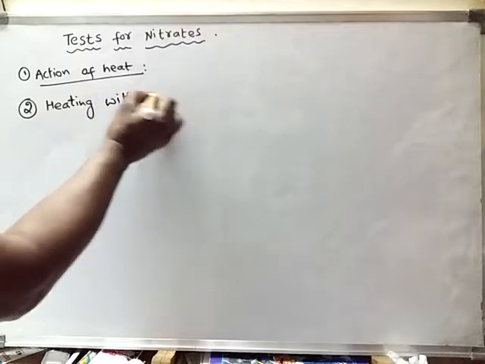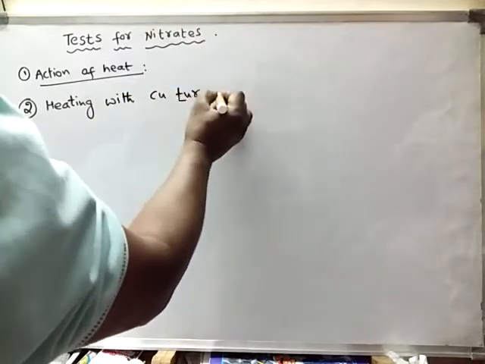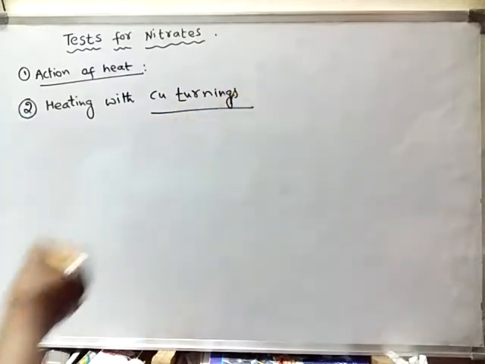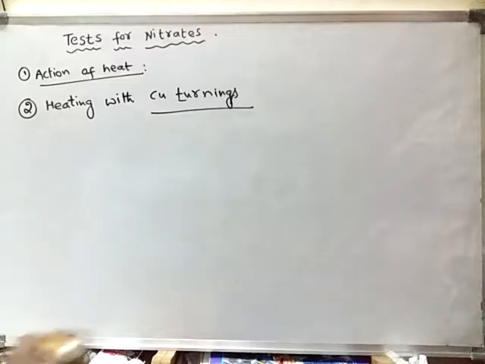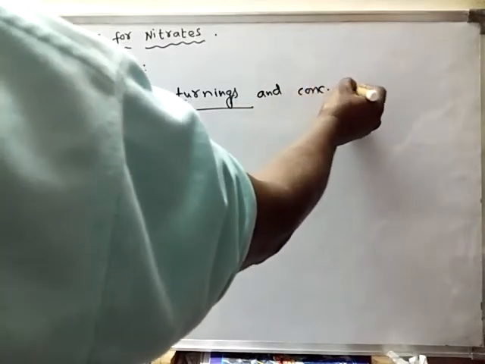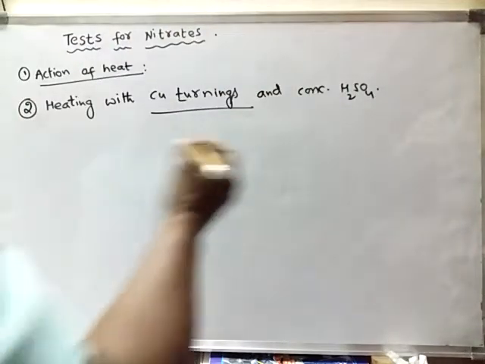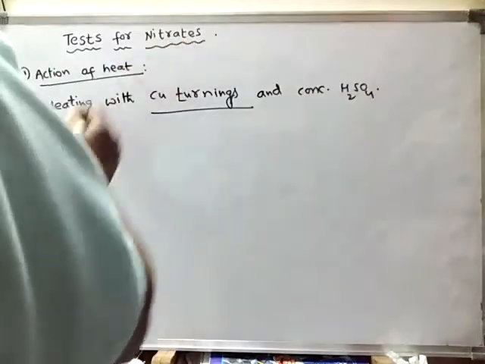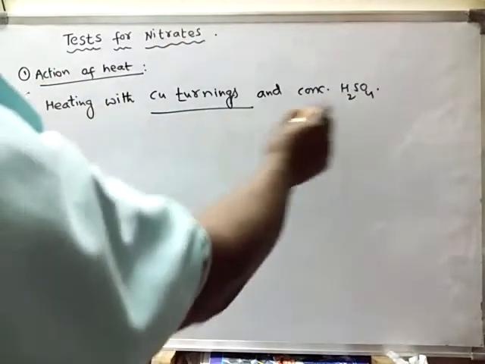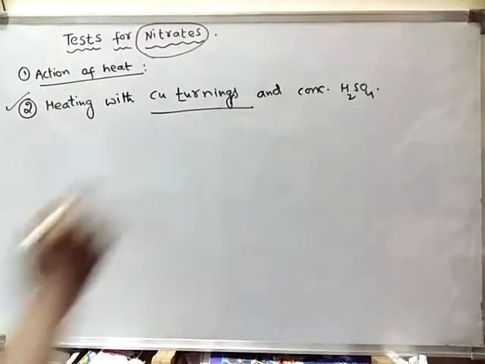Heating of that metal nitrate with copper turnings, or else copper pieces, small pieces of copper, and also concentrated sulfuric acid. So how to test this one? By this test also we can identify nitrates. So what happens during this process?